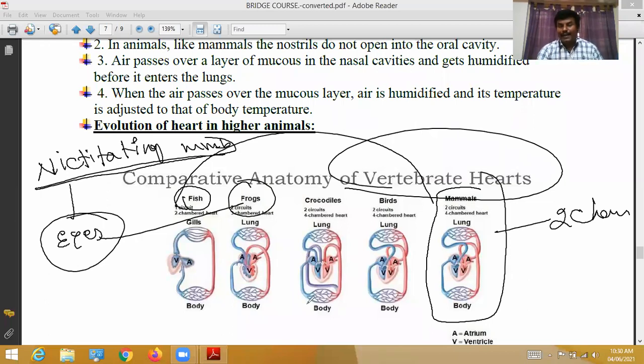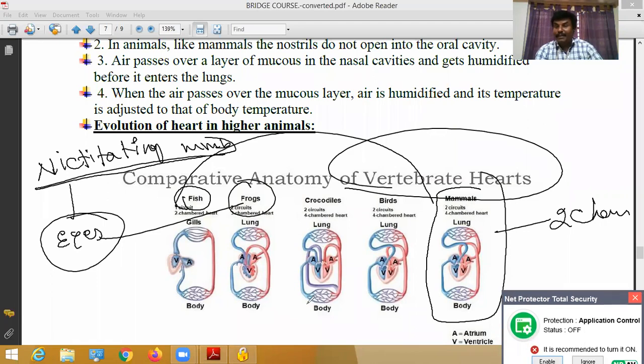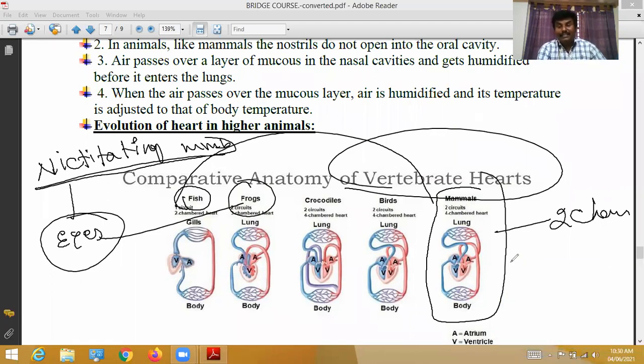My dear students, note this point. The eye is covered by the nictitating membrane, especially in frog. Due to the presence of that membrane, the frog can clearly see the surroundings, even deeper layers of the water. Such a nictitating membrane in our ancestors, even human beings, also occurred. But due to that nictitating membrane, a little problem is there. We are unable to see surroundings. That's why in the course of evolution, that nictitating membrane disappeared.